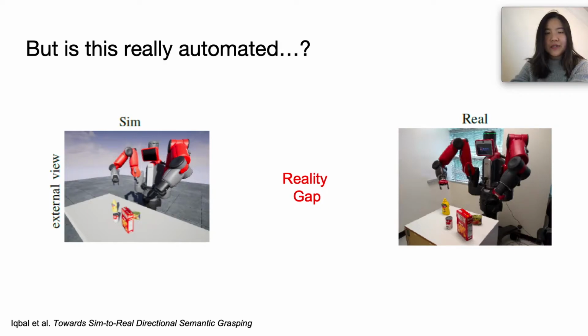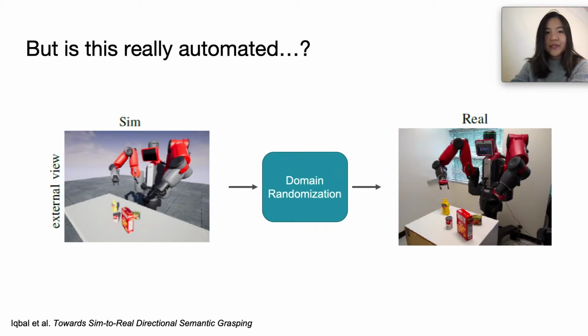In order to cross this reality gap, many methods have been proposed, and a prevalent method is domain randomization. In domain randomization, what we do is we take the set of simulation parameters and randomize them enough such that our policy becomes robust to small changes in these parameters, and will as a result work in the real world even though we don't know what these parameters are exactly.